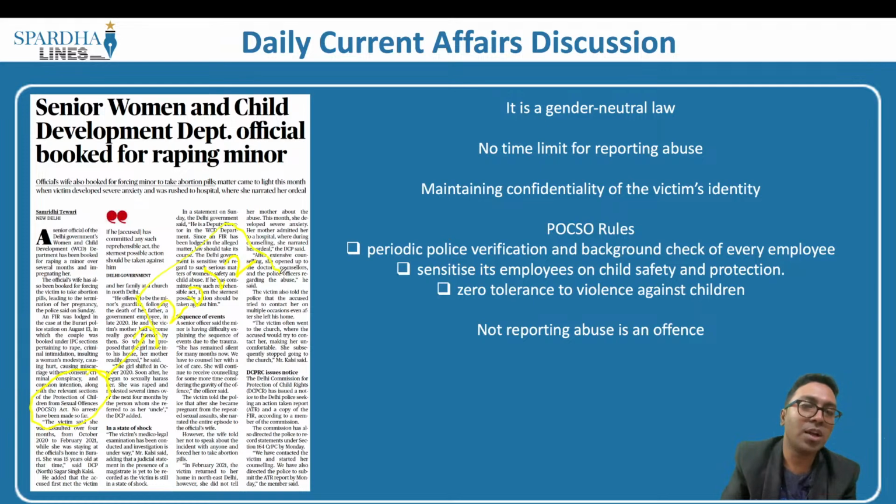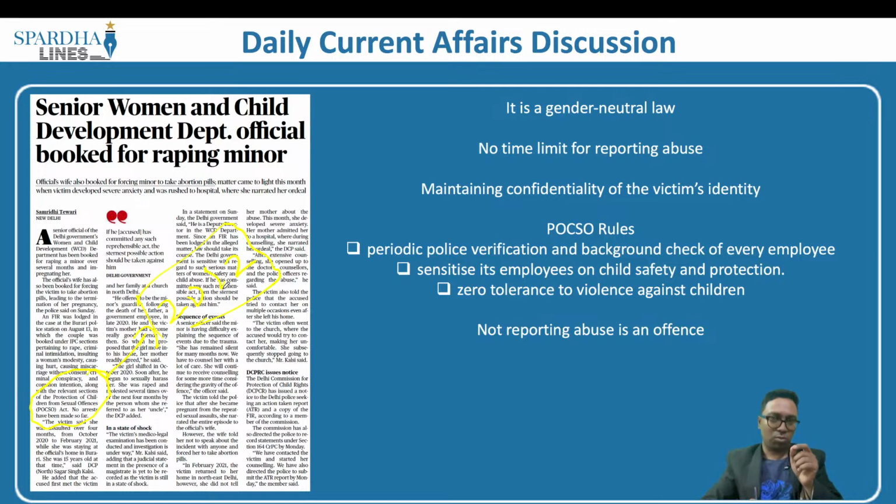What is a special law? A special law basically will only look into that particular area. For example, we have the NDPS Act. The NDPS Act basically wants to prevent the commercialization of drug trafficking, drug terrorism, and so on and so forth. So NDPS happens to be a special law. UAPA happens to be a special law. Similarly, POCSO happens to be a special law which has a specific framework within it, and the idea is to prevent sexual assault against children who are less than 18 years of age.